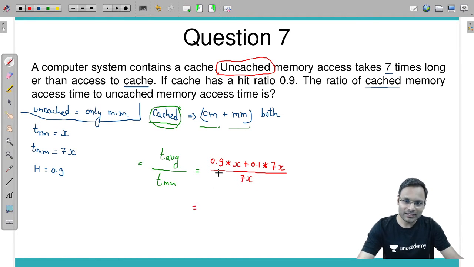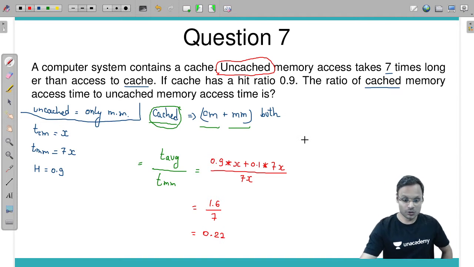When you calculate this, it becomes 0.9 plus 0.7, which is 1.6x divided by 7x, meaning 1.6 divided by 7 comes as 0.22 and something. So we got the answer also from one of the fellows, which is correct. It's a really good one. Nice, amazing.